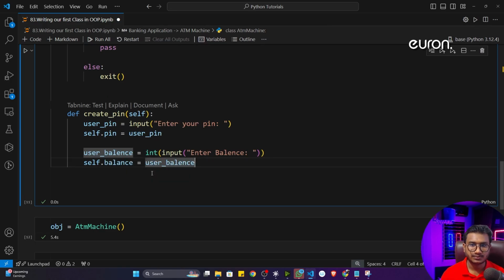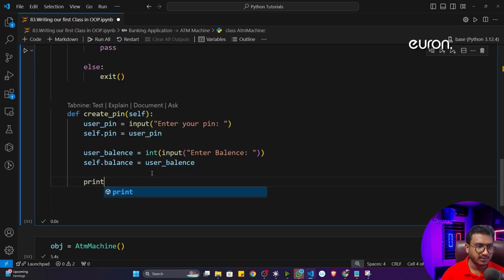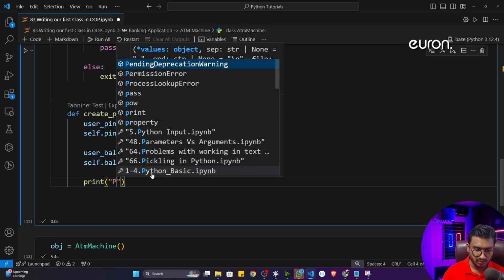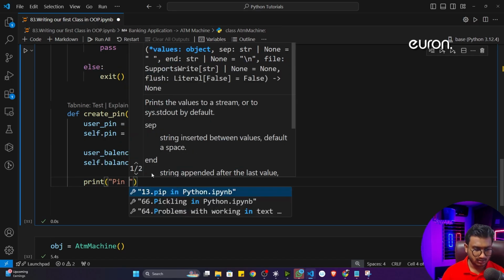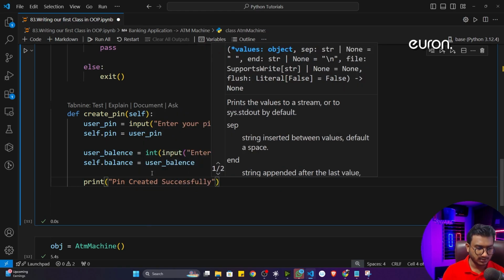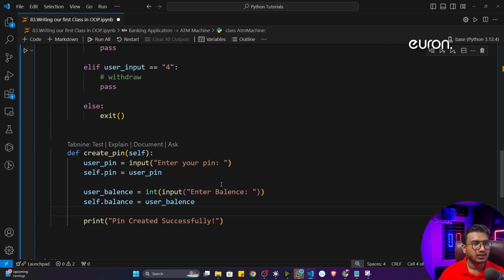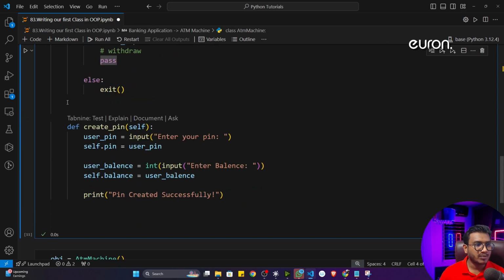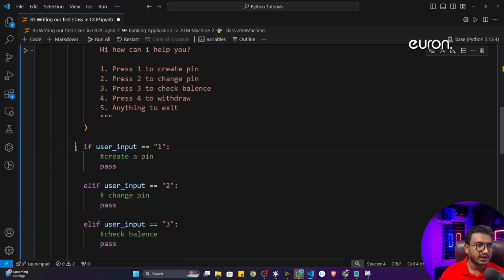That's it. Now once it is done, I'll give a message. The message would be, pin created successfully. This is the message I want to show. That's it. So I'm able to create this particular method. That means the create pin method I have completed.